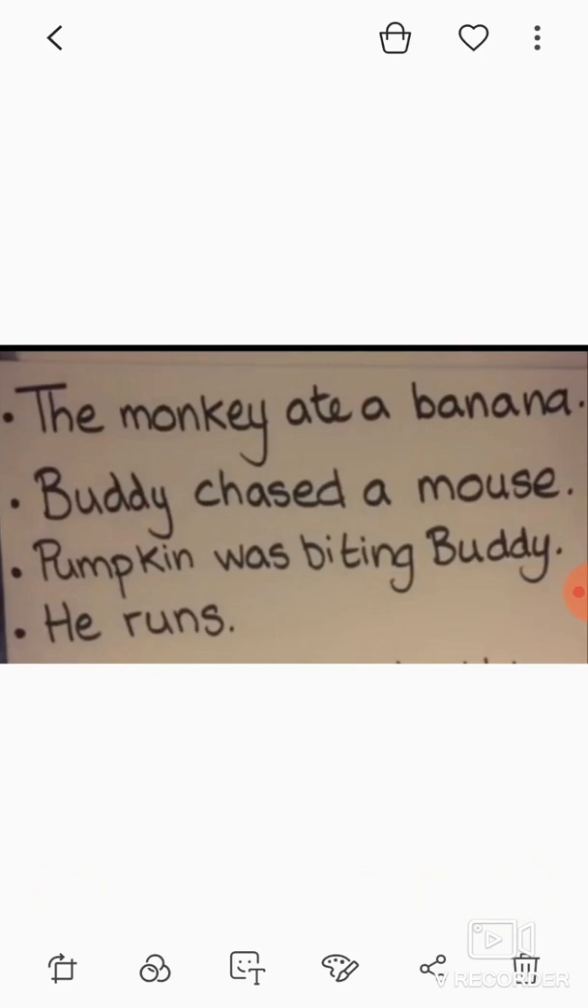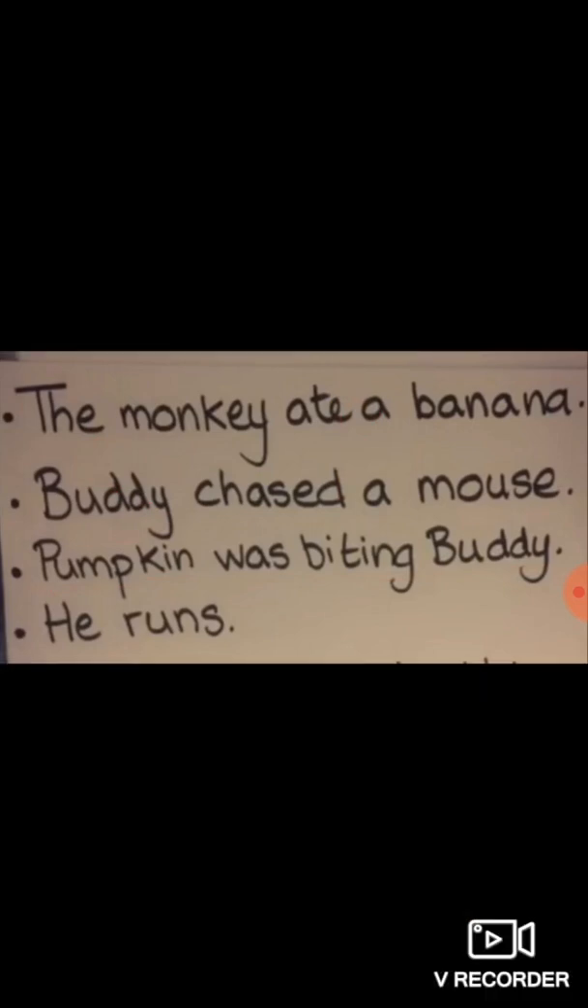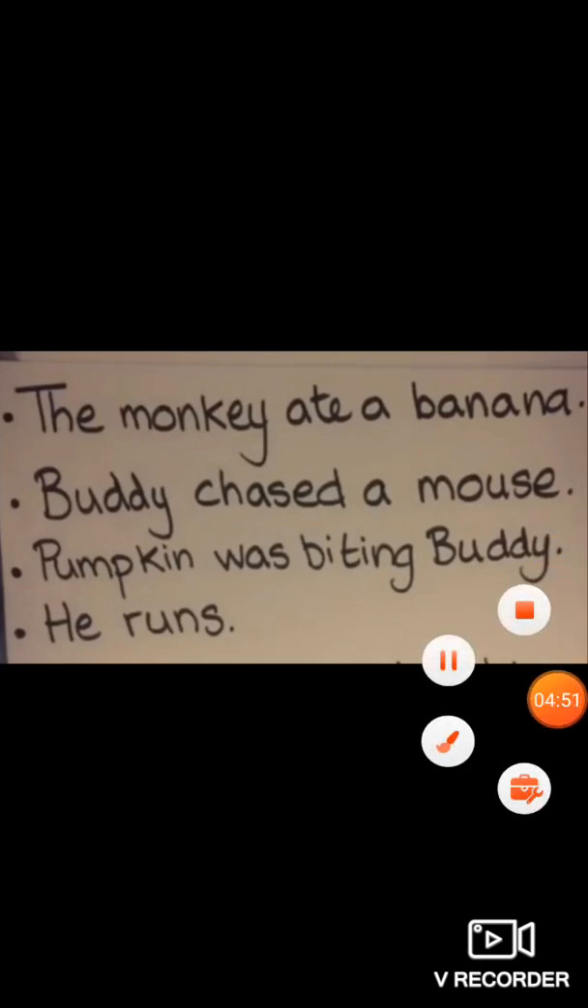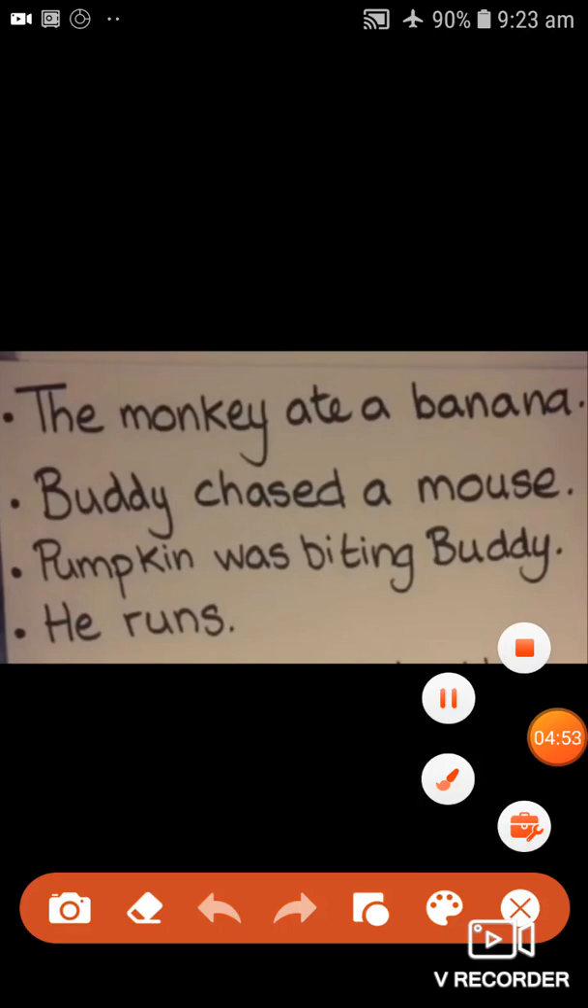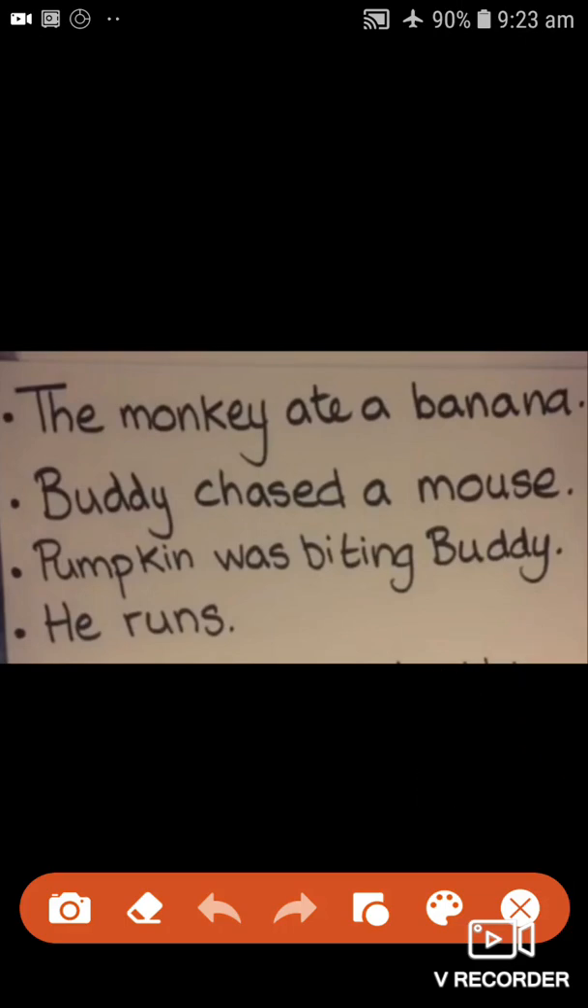That is, he runs. Usually people think this is a short sentence, an incomplete sentence. No, it's incorrect. If a sentence has a verb, it is not an incomplete sentence. It is a complete sentence. Why? Because we can see the verb, that is runs. If a verb is there in a sentence, it's a complete sentence.